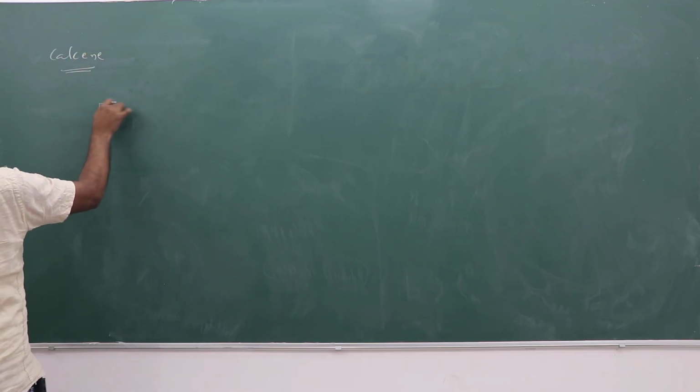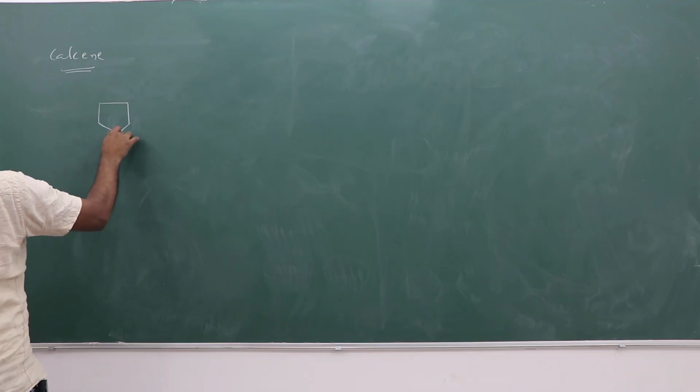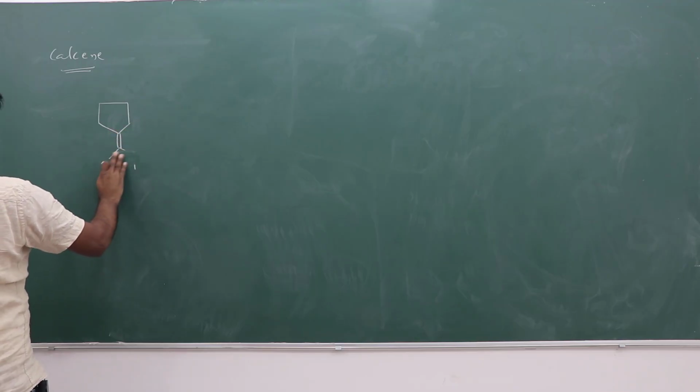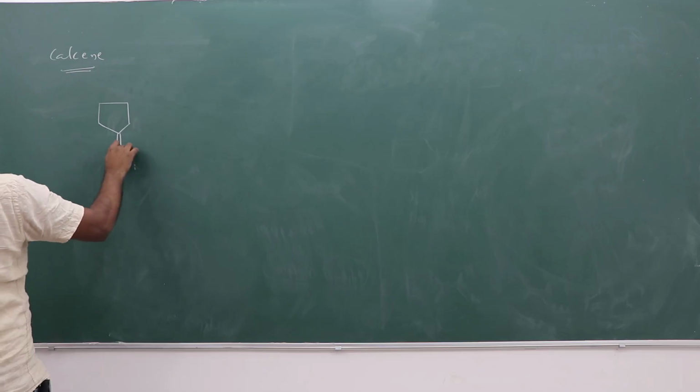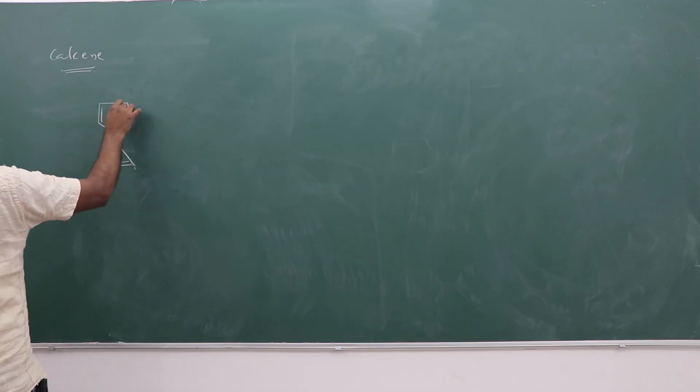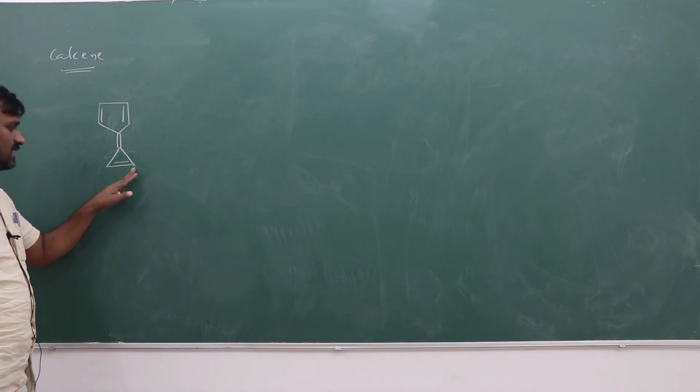Suppose a five-member ring takes a double bond with a three-member ring. It gets stability.